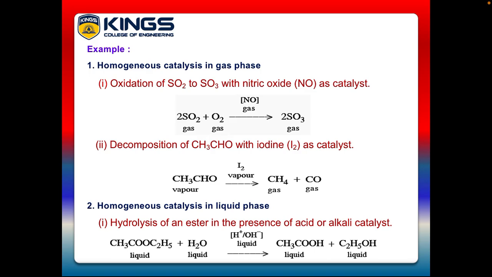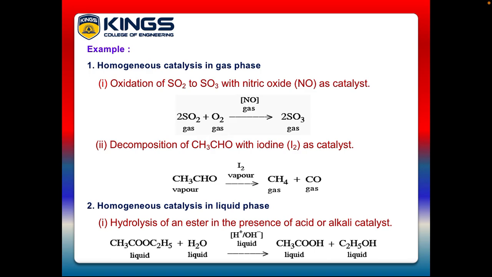And the second example, decomposition of acetaldehyde with iodine as a catalyst. It is another example of homogeneous catalysis. See the reaction, acetaldehyde CH3CHO in gaseous state undergoes decomposition in the presence of gaseous iodine to produce gaseous methane and gaseous carbon monoxide. It's another example of homogeneous catalysis.